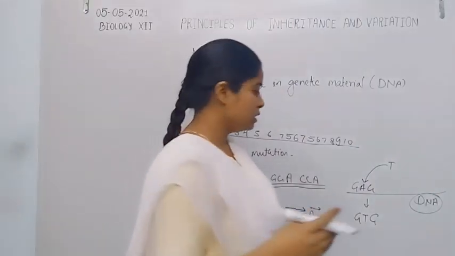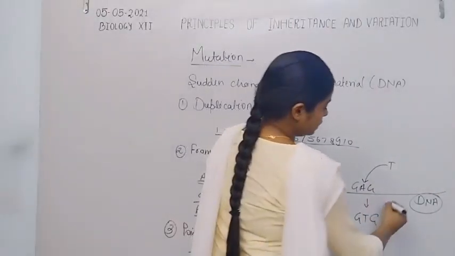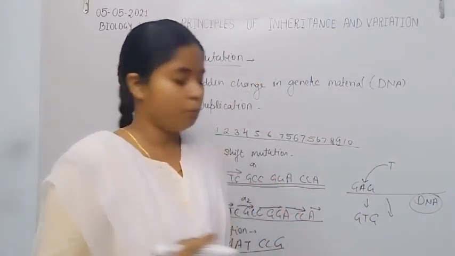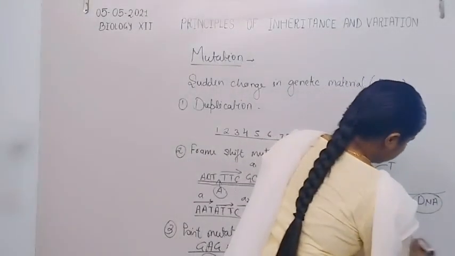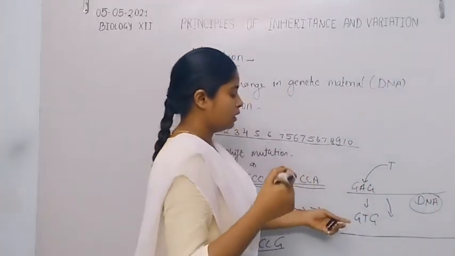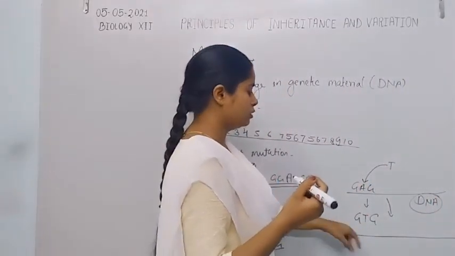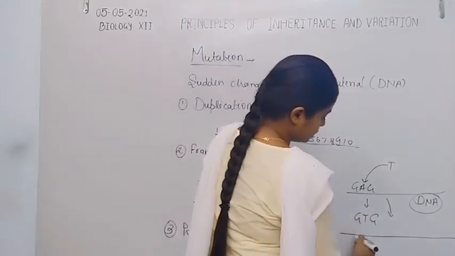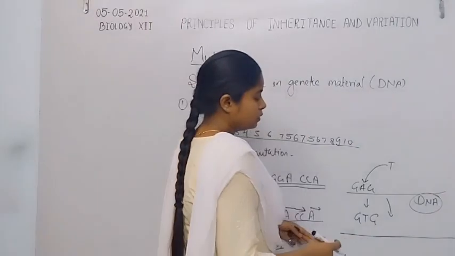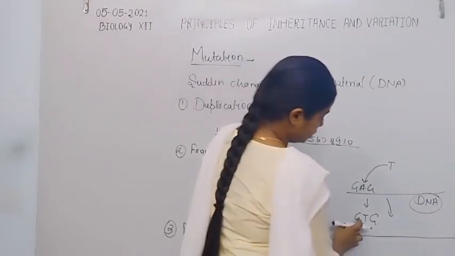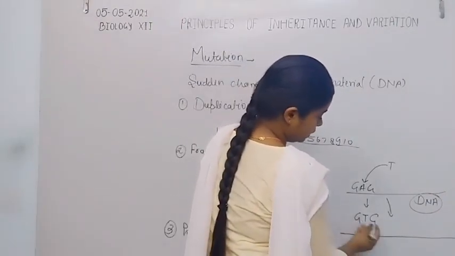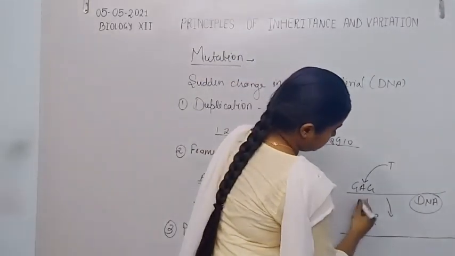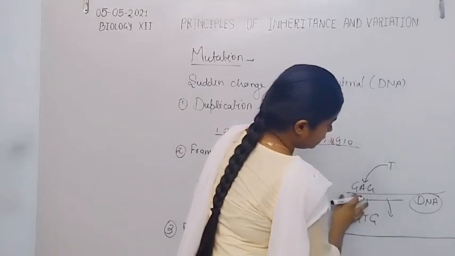Due to this, when transcription occurs and this code is copied onto the mRNA molecule, we know that in the mRNA molecule the thymine is replaced by uracil. For example, here, when they are transcribed, another sequence is made from the other DNA strand.